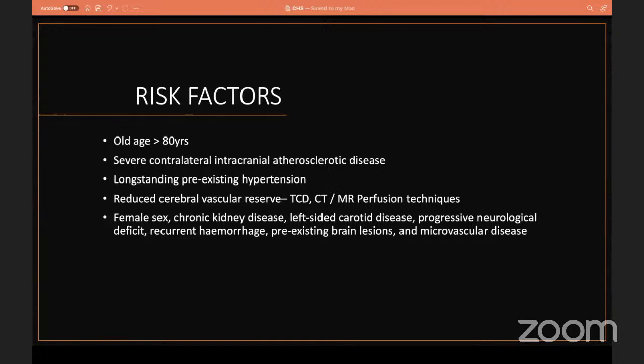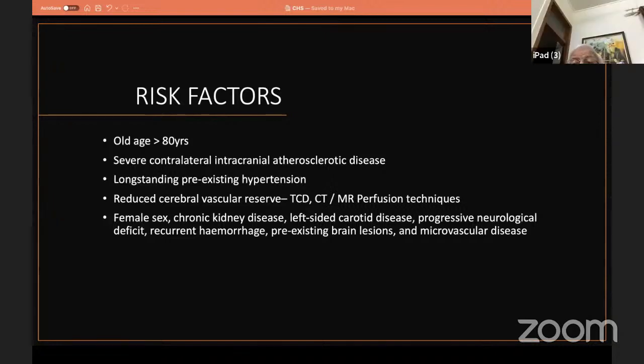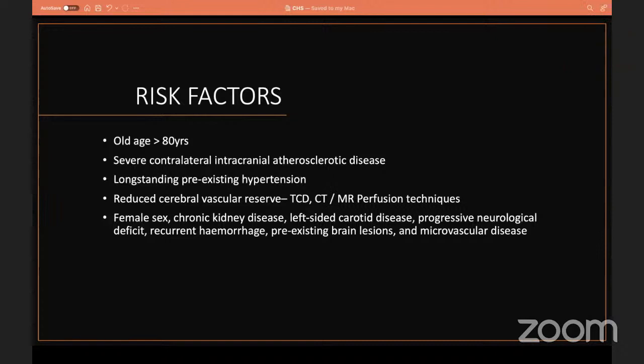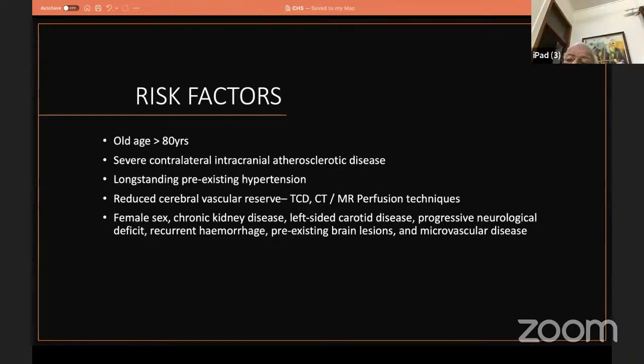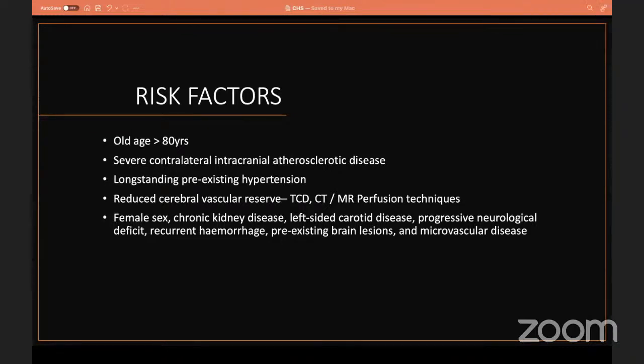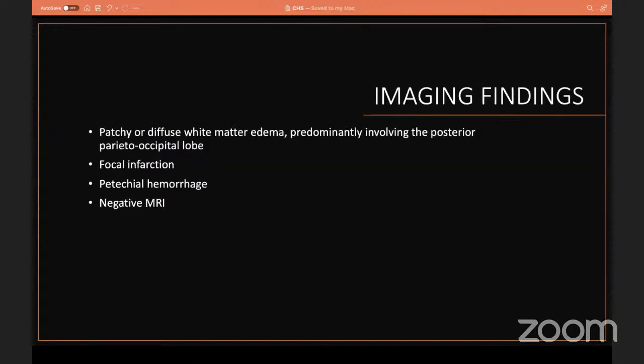And presence of long-standing pre-existing hypertension and reduced cerebral vascular reserve. Cerebral vascular reserve can be assessed by a simple bedside tool, TCD, transcranial Doppler, either by acetazolamide or CO2 reserve test. And presence of female sex, chronic kidney disease, left-sided carotid disease. These are the observations where patients had a higher risk of cerebral hyperperfusion syndrome.